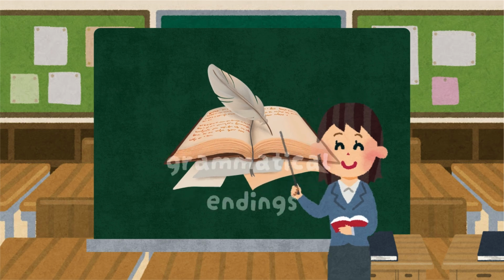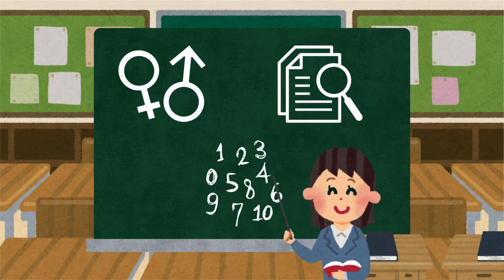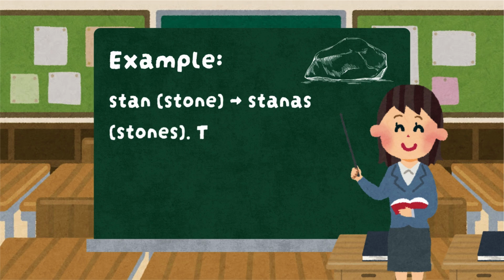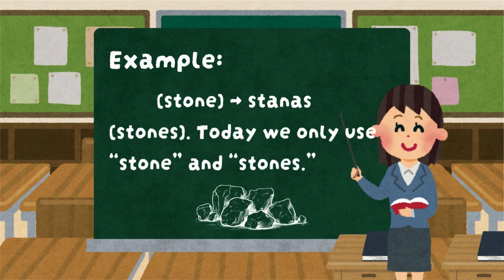Morphology. In Old English, words had grammatical endings, as in Latin or German, that indicated gender, case, and number. Example: stan, stone, stanas, stones. Today we only use stone and stones.